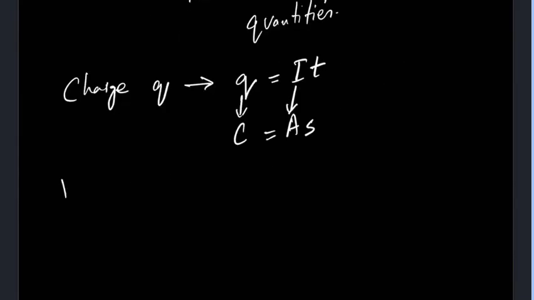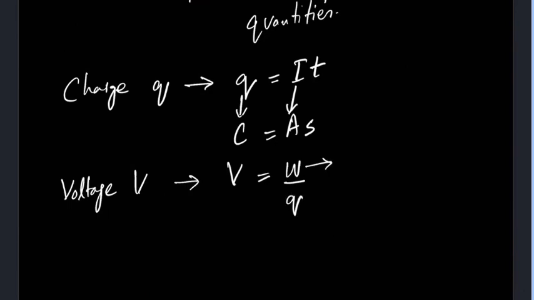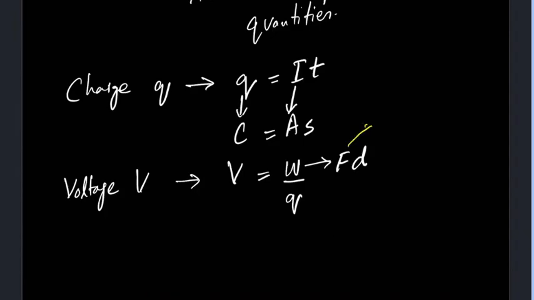Then there is voltage or the potential difference. We have different formulas for it. The basic one is V is equal to W over Q. W is the energy or the work done. You have derived this above as well. The work done is basically F into D, right? So for F you can write Newton, for D you can write meter, and for Q you can write C. So it can be Newton meter per coulomb.